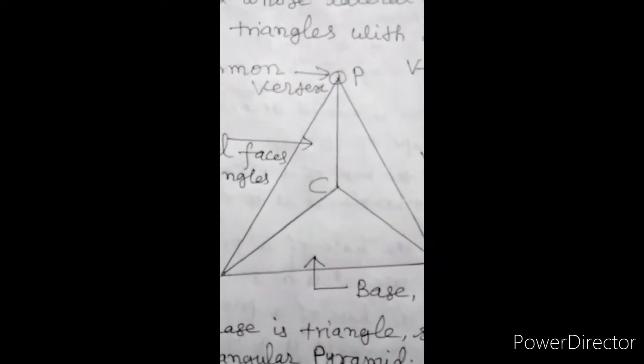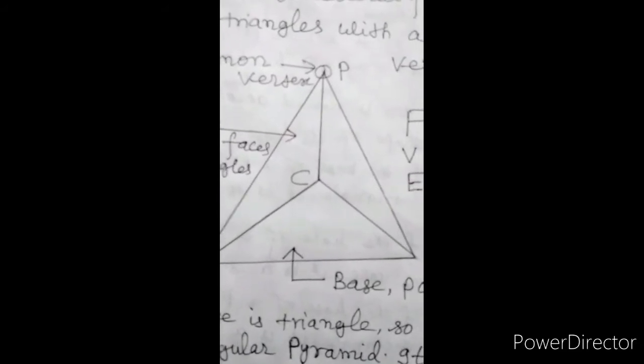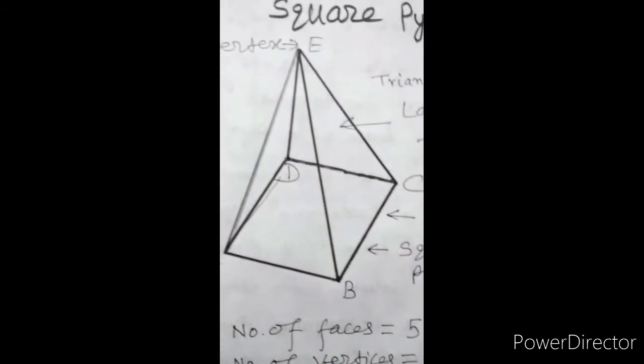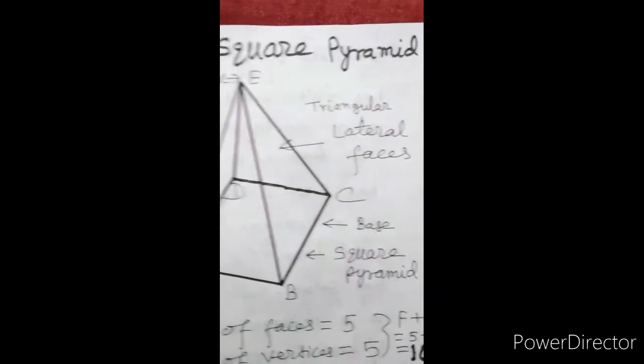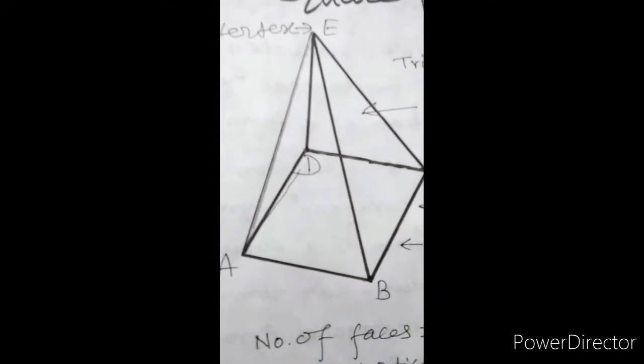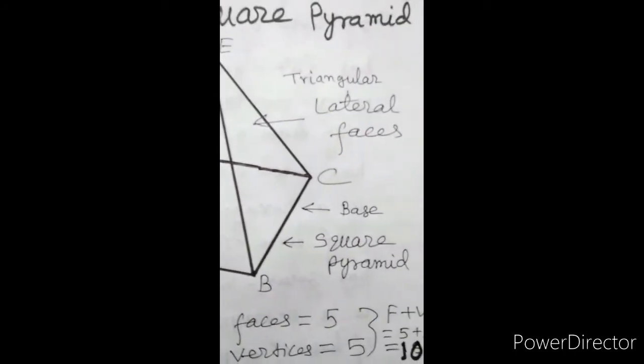This solid geometrical shape has 4 faces. Now a square pyramid, its base is a square. ABCD is a square.